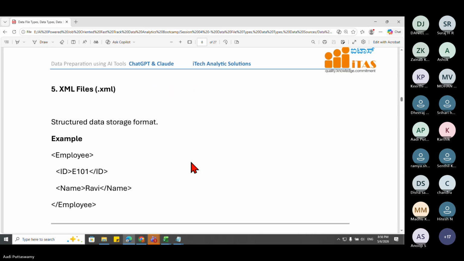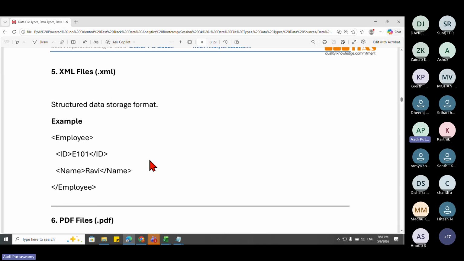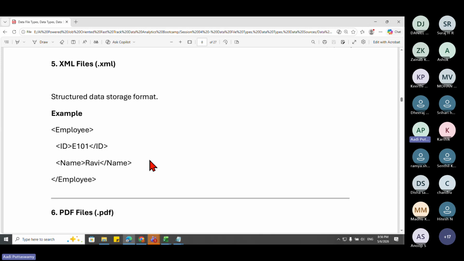Next, XML files. Dot XML. So here we have XML, that's nothing but Extensible Markup Language. This one is most commonly used in web pages. Okay, so why do we use this in web pages? Because of the format you see, there are some tags. Here we have these tags, say ID. This is one column name and this is the record name, Ravi. Likewise, we can store the data and use this in web pages.